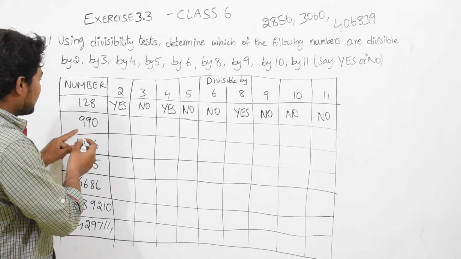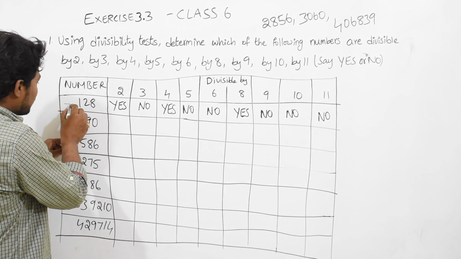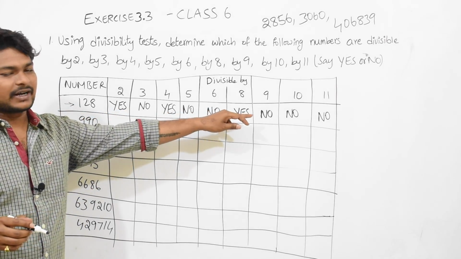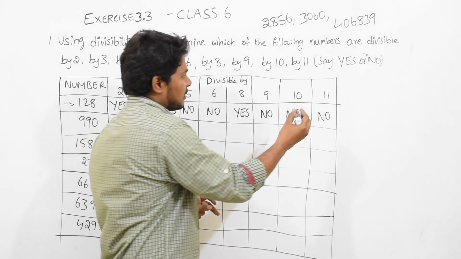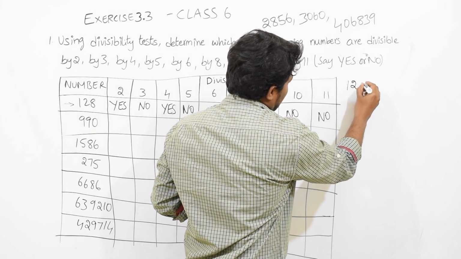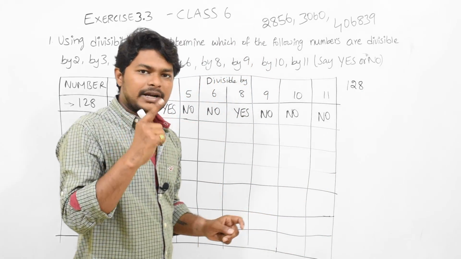Now, for this question the answers are given, for example. So now we will take this 128 and first check the divisible by 2 condition.